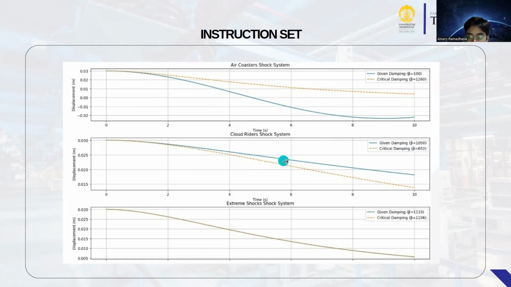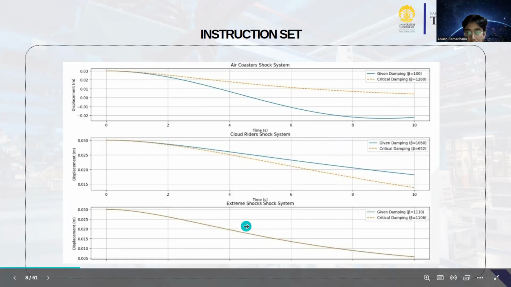And critical damping 652, the orange dashed line represents the displacement with a critical damping coefficient of 652. The displacement starts at 0.03 meters and decreases more slowly compared to the given damping and reaches zero later.